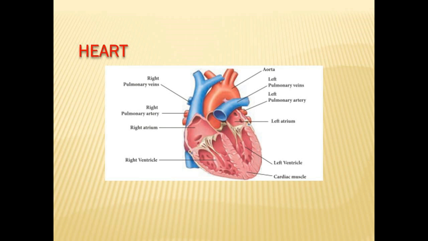Children, this is a picture for human heart. The parts given here are right pulmonary veins, like that left pulmonary veins. Right pulmonary artery, here left pulmonary artery. Right atrium and left atrium. Right ventricle, left ventricle. Last one is cardiac muscle. And one more part is there in the above, that is aorta.